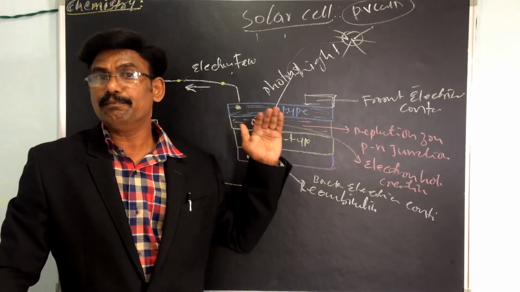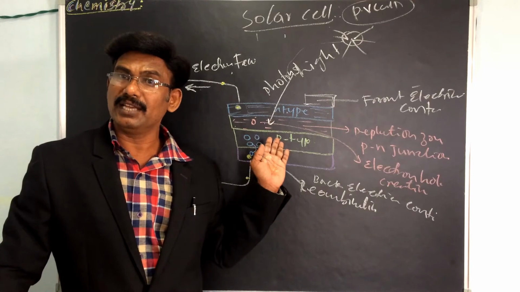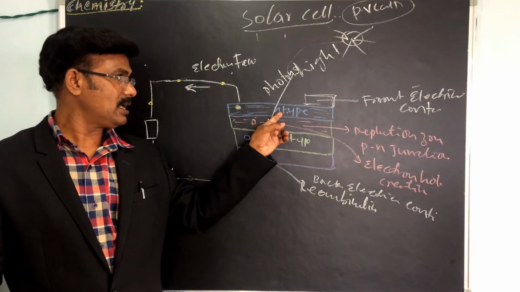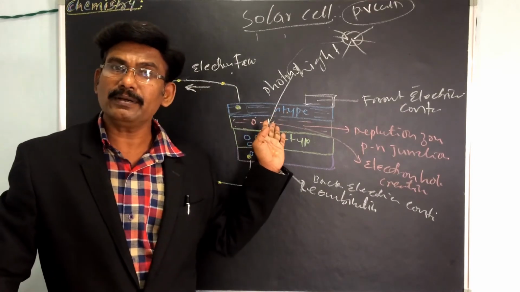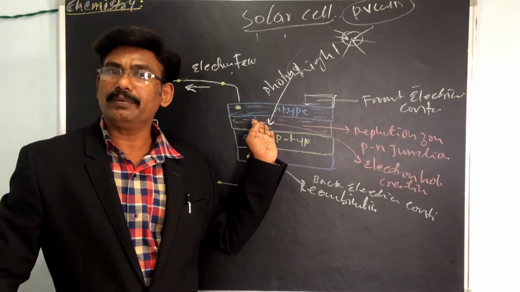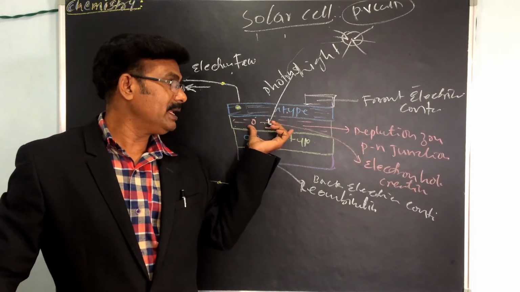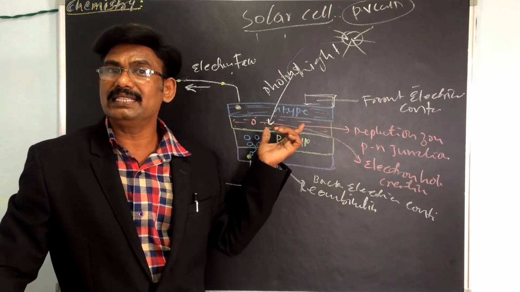Just below the P-type layer there is the junction. Sorry, just below the N-type semiconductor there is the depletion zone, or we can say the PN junction.